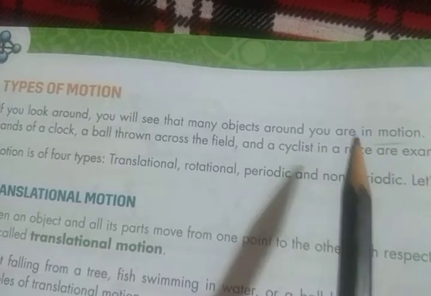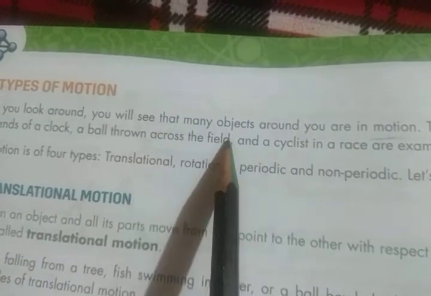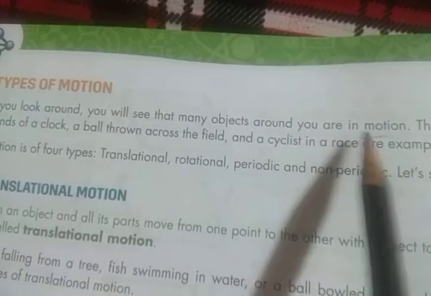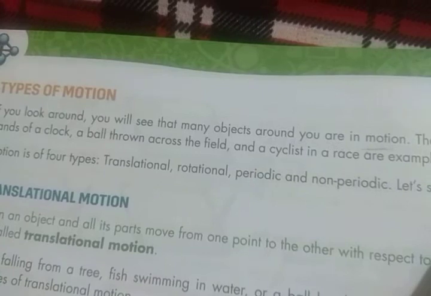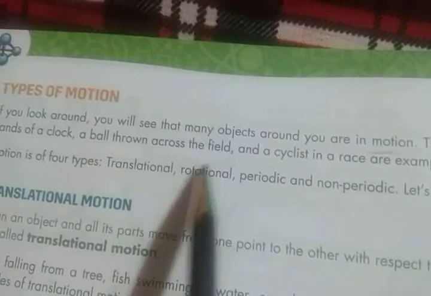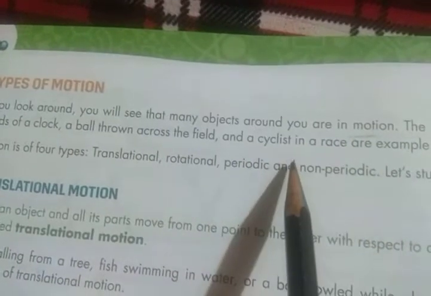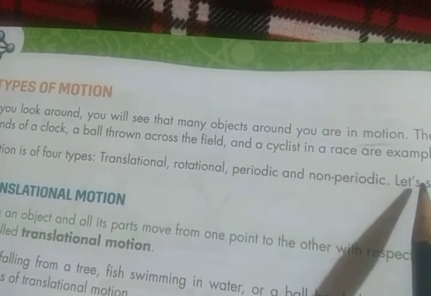Examples: the wheels of a bus, the hands of a clock, a ball thrown across the field, and a cyclist in a race. Okay?